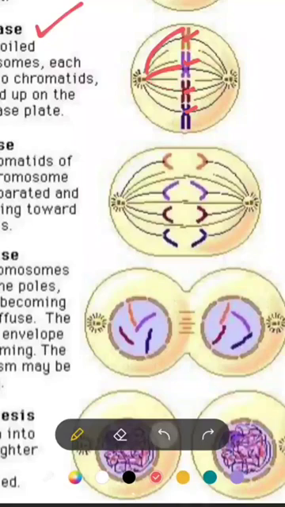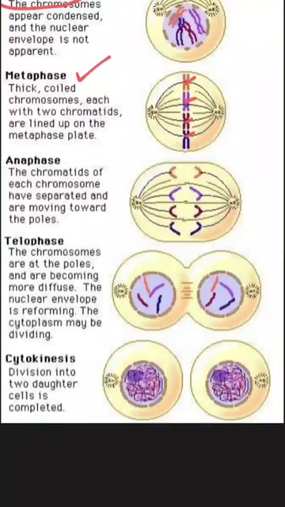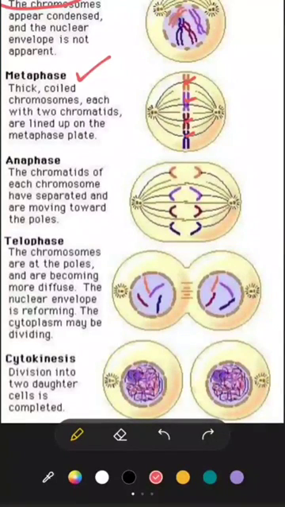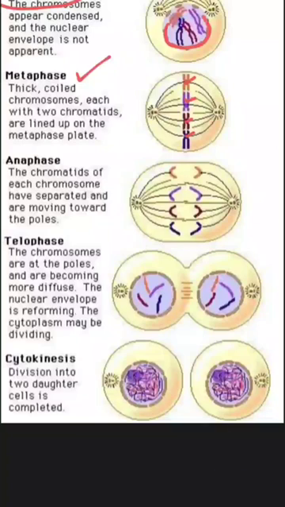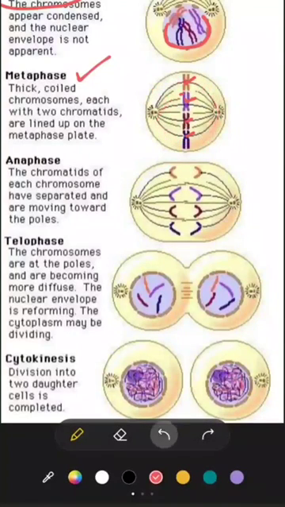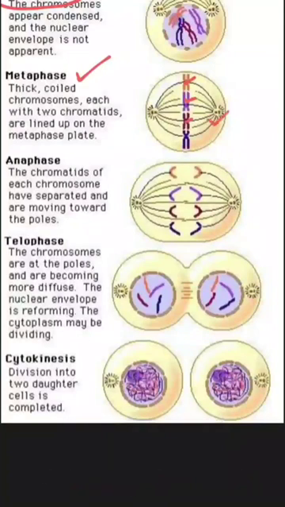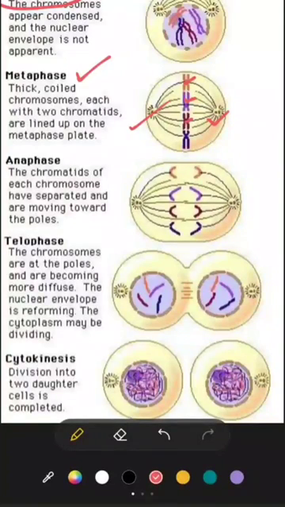All the spindle fibers which radiate from the two different poles connect with the centromeres of each chromosome. Metaphase is the second phase of karyokinesis, and it is when the nuclear membrane is completely destroyed. You cannot see any remains of the nuclear membrane here. The spindle fiber has also developed in this stage, and the centromeres of chromosomes lie at the metaphase plate. So these are the main characteristics of metaphase.